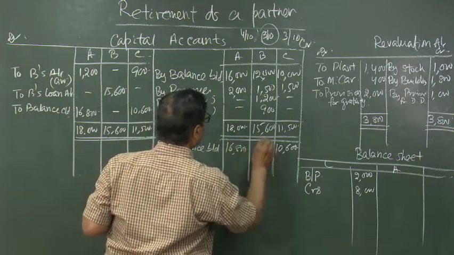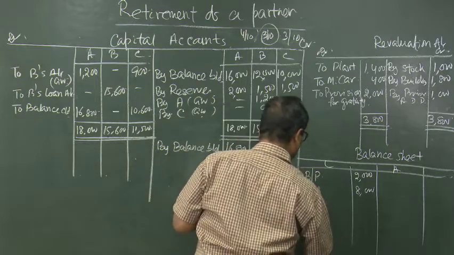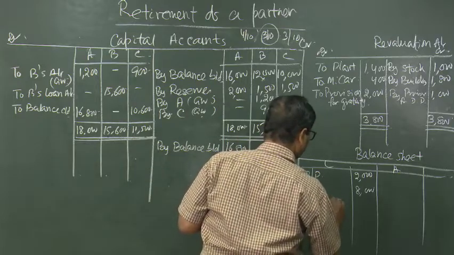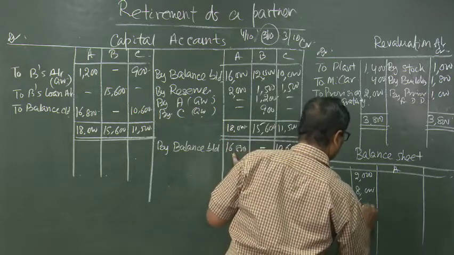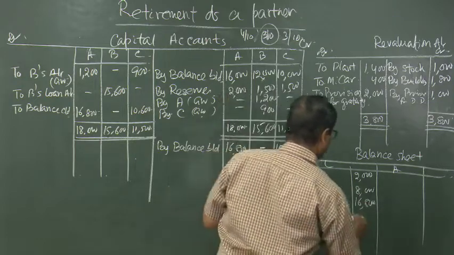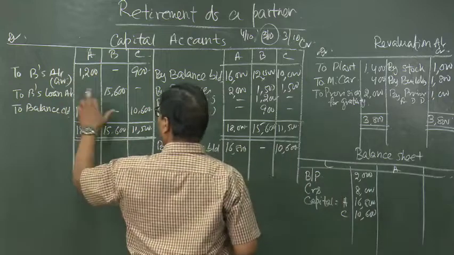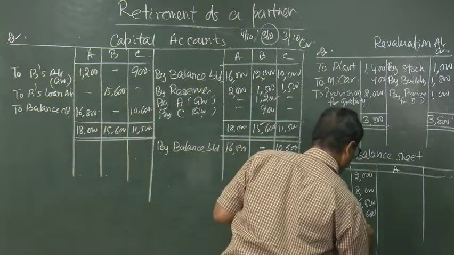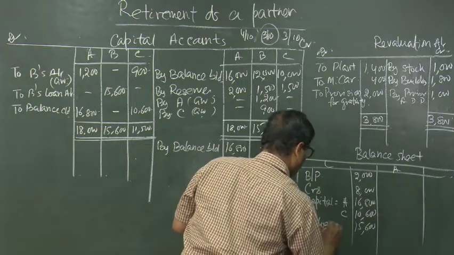This we can show in the balance sheet on the liability side. Capital account of A 16,800 and capital account of C will be 10,600 and B's loan account 15,600.